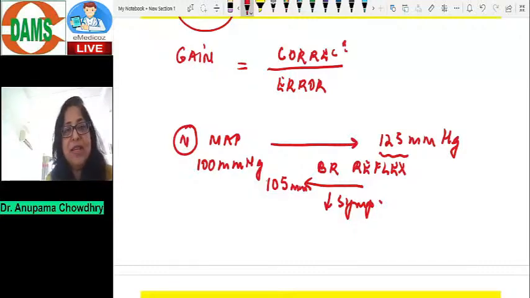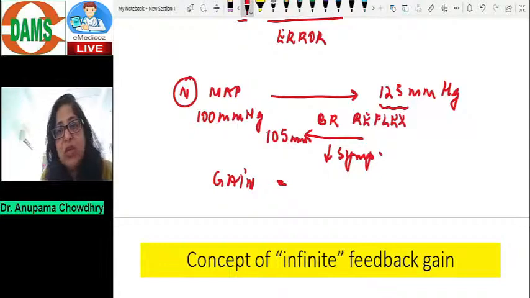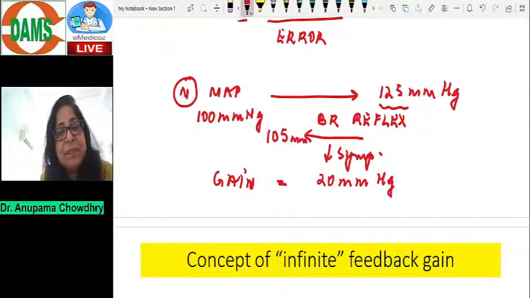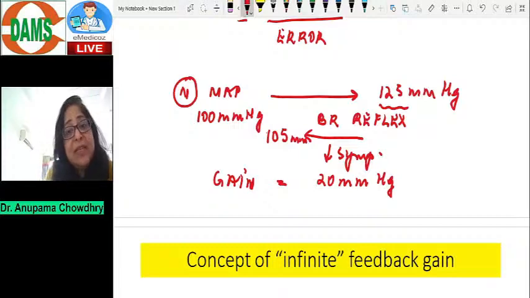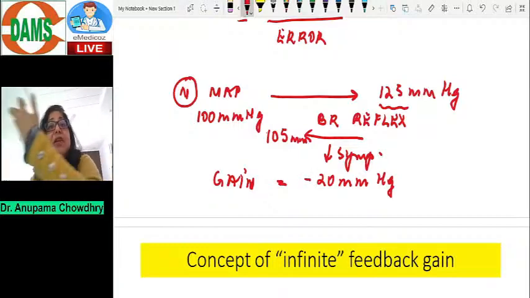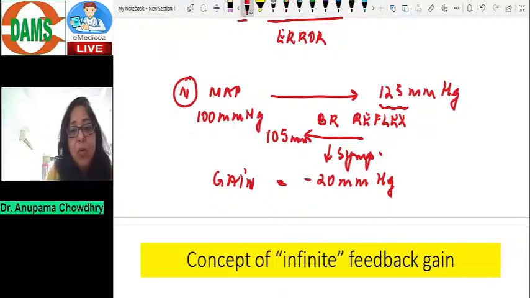So if I see this, what is going to be the gain here? The correction here is 125 to 105. So that means there is a correction of 20 millimeters of mercury. And I can also write this correction as minus 20. Why minus 20? Because the blood pressure has been lowered from 125 to 105. Have you understood? Now, what about the error?